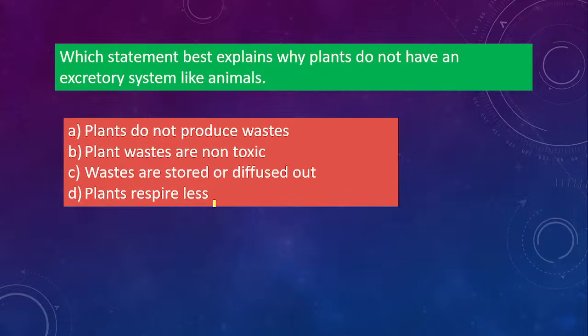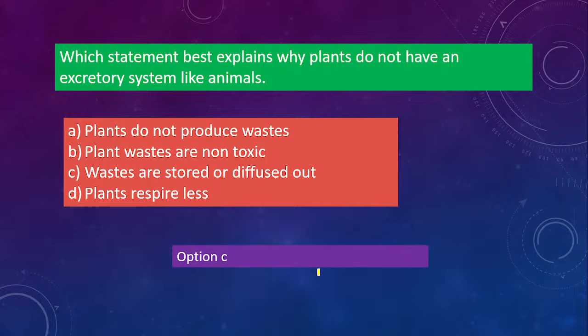Okay, next one. Which statement best explains why plants do not have an excretory system like animals? Option A, plants do not produce waste. Option B, plant waste is non-toxic. Option C, waste is stored or diffused out. Option D, plants respire less. So what is the correct answer here? Why do plants not have an excretory system like animals? What would be the correct answer? Is it A? Let's see.